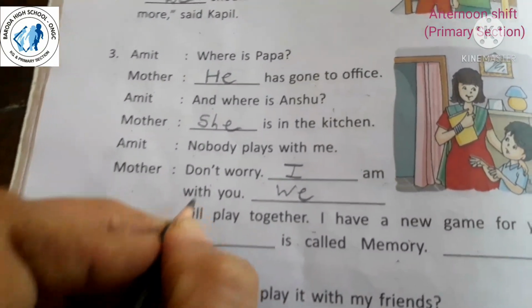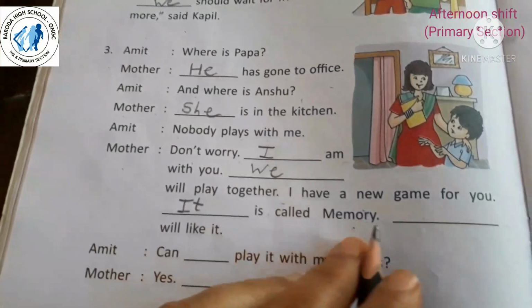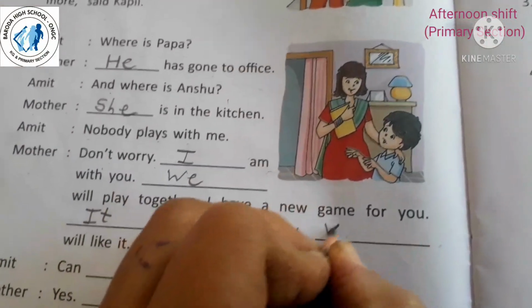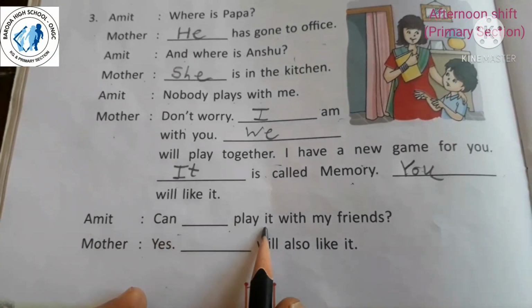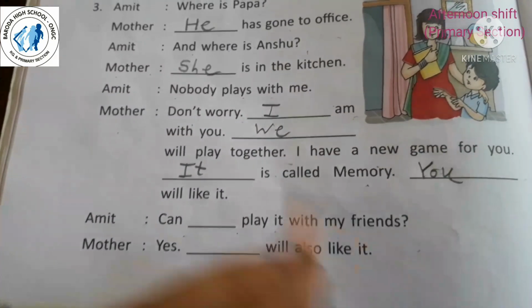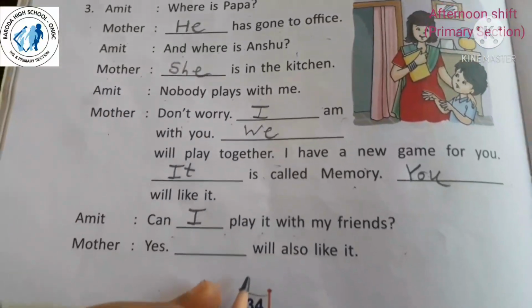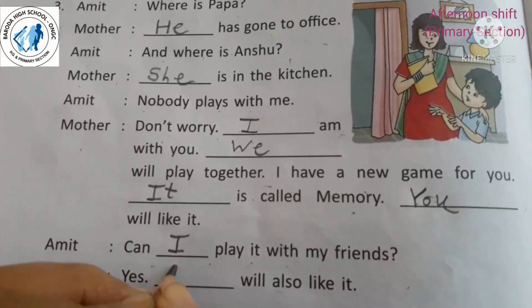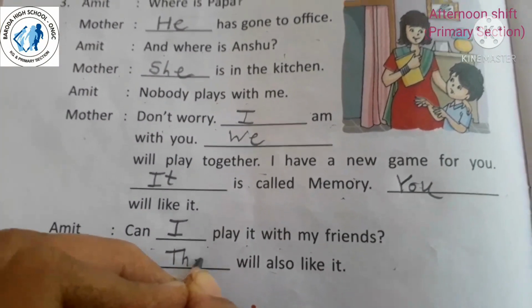So here they are talking about a game, so we will write here it. It is called memory. Blank will like it. You will like it. Right? Amit says, can blank play it with my friends? So here Amit is telling that, can I play it with my friends? Mother says, yes, blank will also like it. Who will like it? Their friends. So for their friends, we will write they.